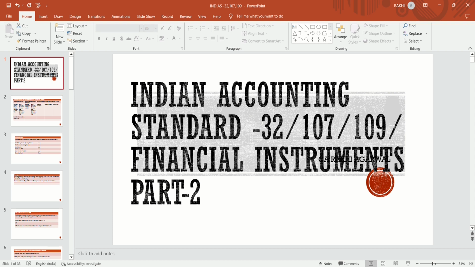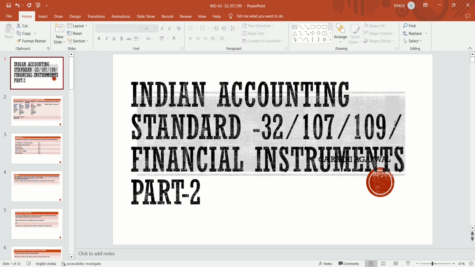We had also discussed the difference between forward and future, and derivatives, the definition of derivative and the definition of option. All these we had discussed in our previous class.